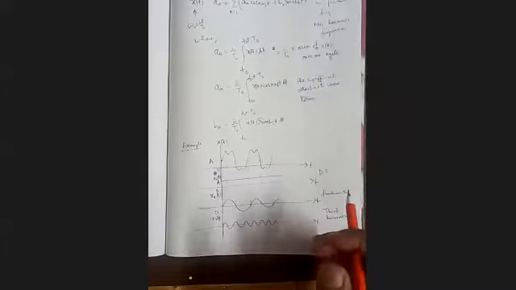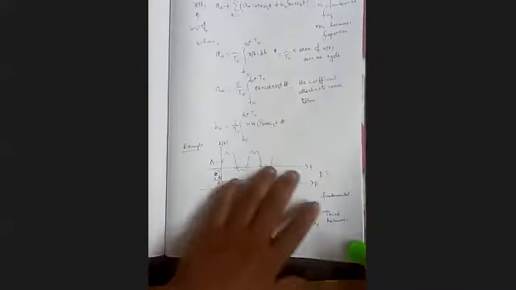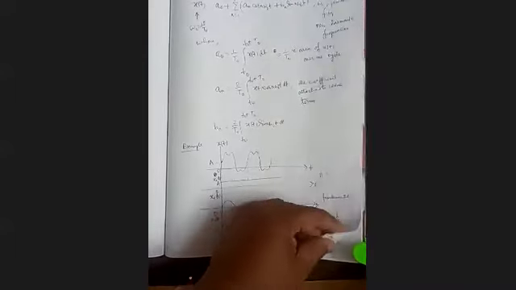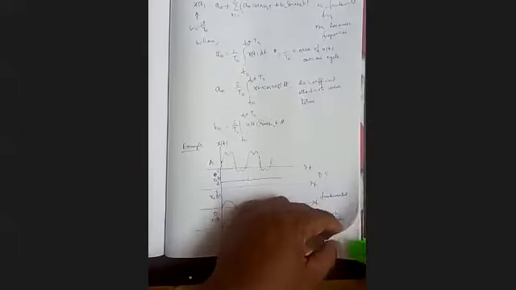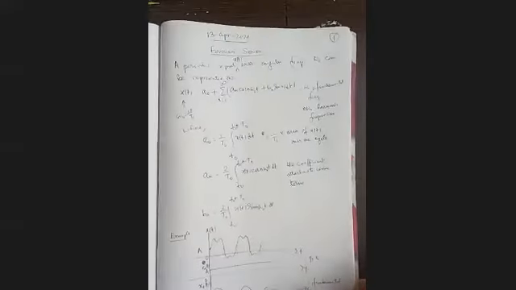So the whole thing can be visualized in a different way. The addition of these three things will give us our xt as per the concept of Fourier series. Now I want to draw the whole thing in a different way, and something interesting will come out. Page number 2.